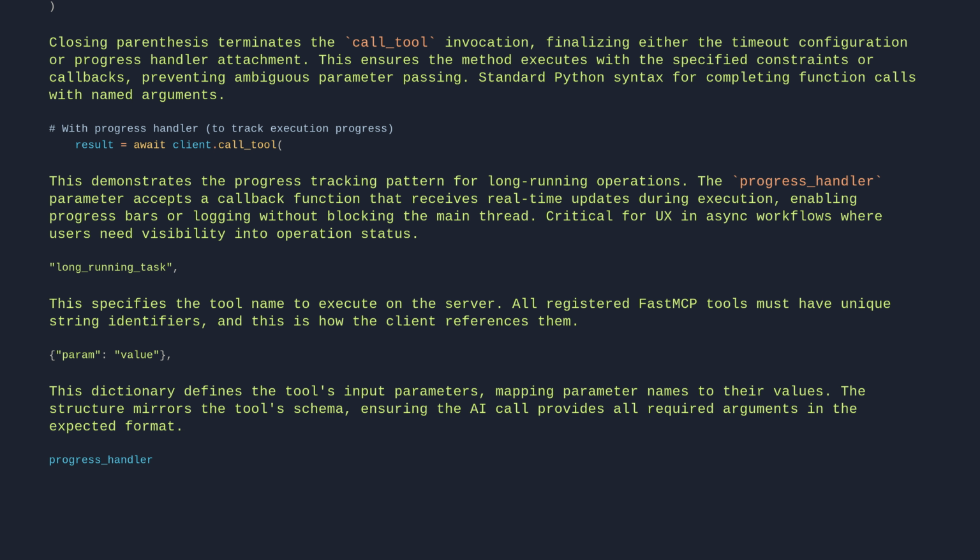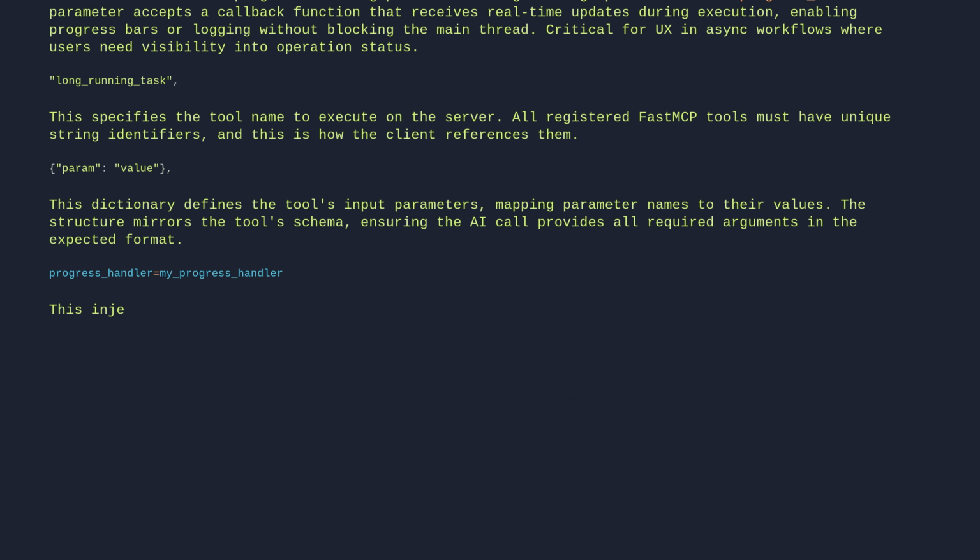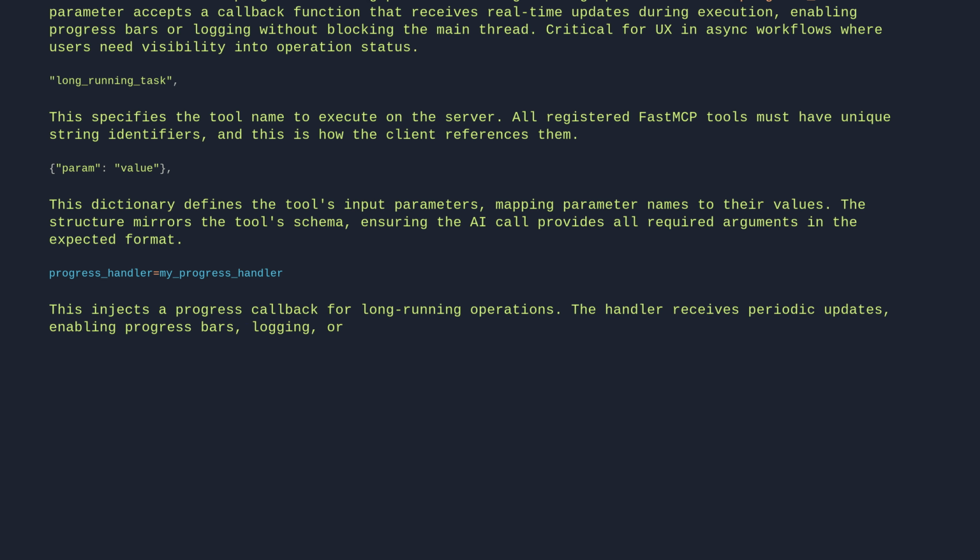Progress handler equals my progress handler. This injects a progress callback for long-running operations. The handler receives periodic updates, enabling progress bars, logging, or cancellation logic, critical for UX when tasks exceed 500 ms.